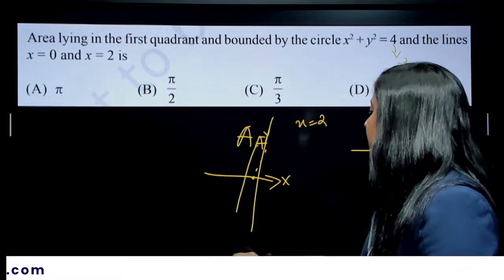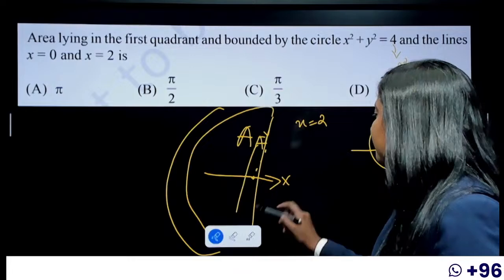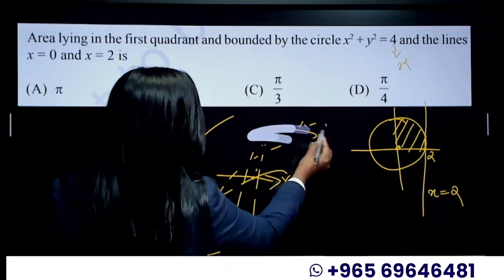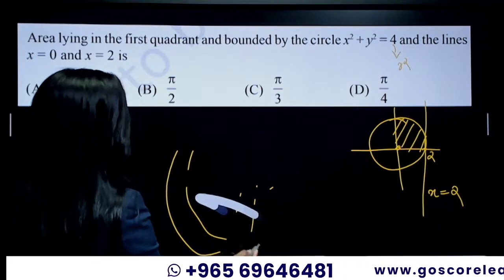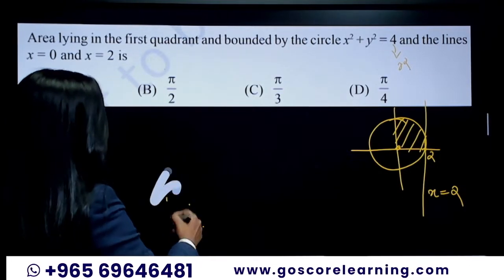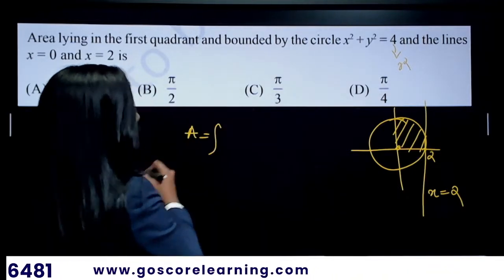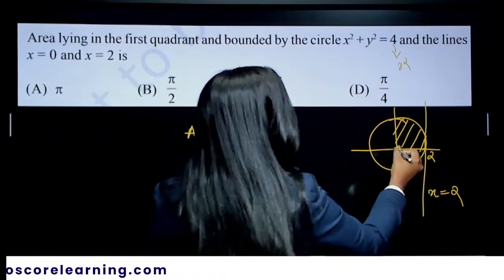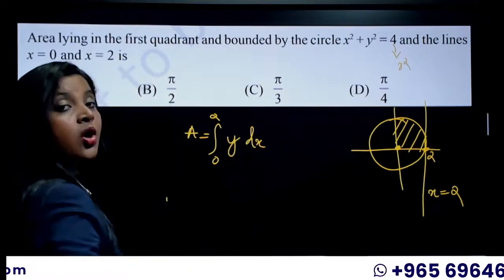Now to find the area, you will be integrating that, but you are not going to multiply that by 4 because we are only concerned about the area that is lying in the first quadrant. So area is equal to integral 0 to 2. We are taking the points on which axis? We are taking the points on the x-axis. So we are going to integrate with respect to y.